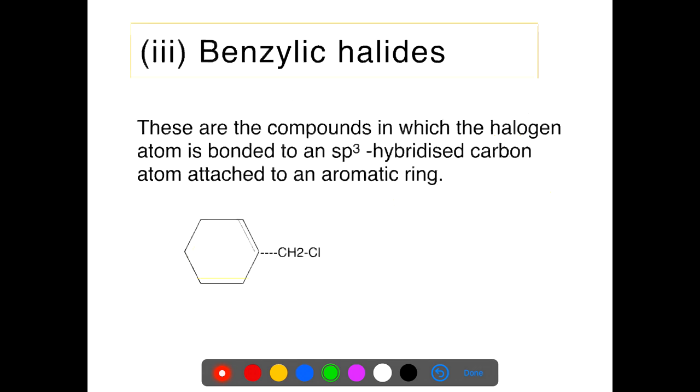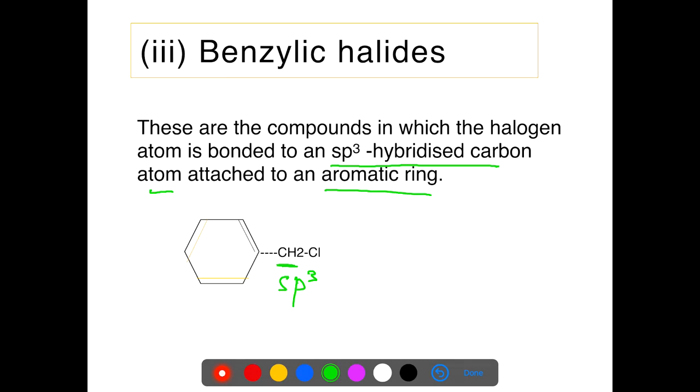Now we come to the next category, the benzylic halides. Benzylic halides contain a halogen atom bonded to an sp3 hybridized carbon atom attached to an aromatic ring. Now this is the ring of benzene. To this ring a CH2 group is present. Here the carbon is sp3 hybridized and Cl is directly attached to the sp3 hybridized carbon atom.